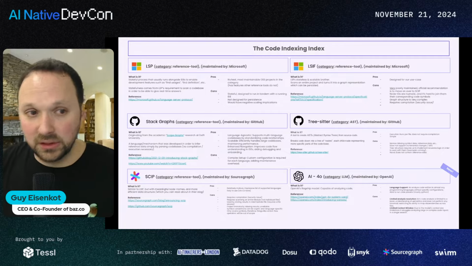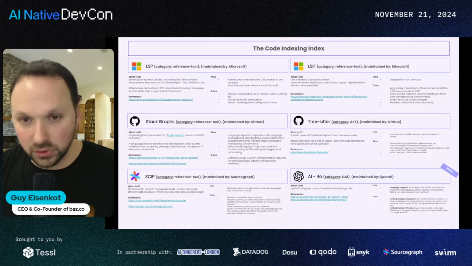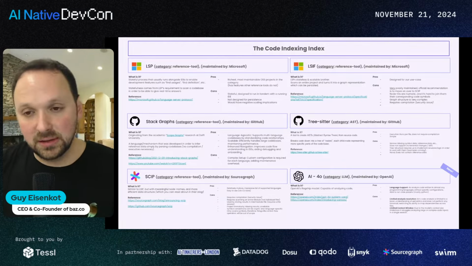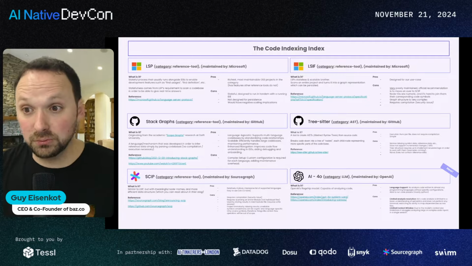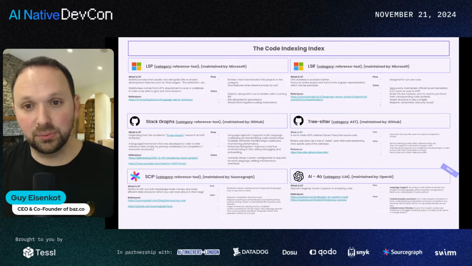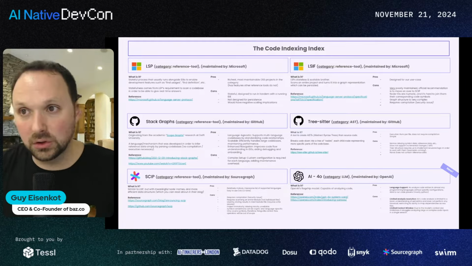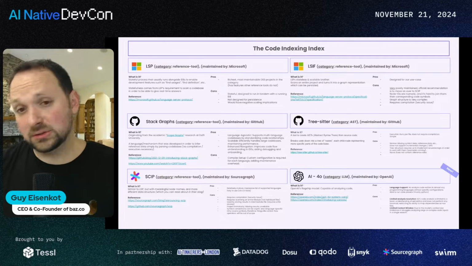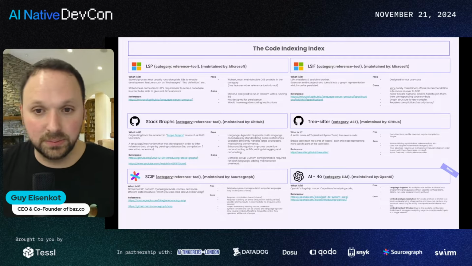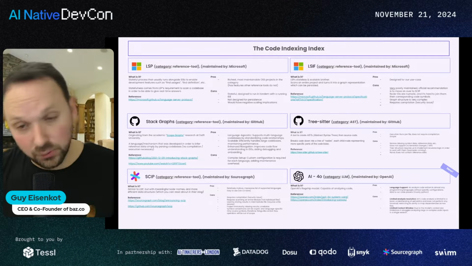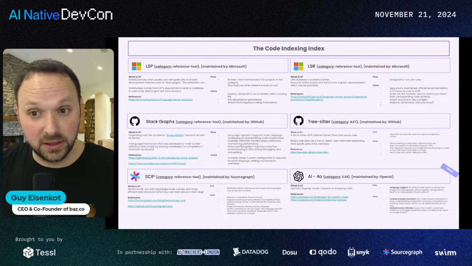All of these are what I would call static code analyzers. They don't have a lot to do with AI. All of these are on one side, and the other is large language models. Large language models are in the same batch because you can essentially do the same thing. You can open your ChatGPT or Claude console right now and insert an entire code base or repo and ask questions about how code is defined and referenced in specific languages.